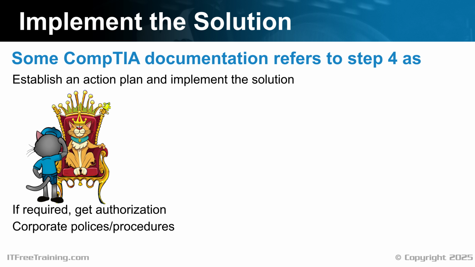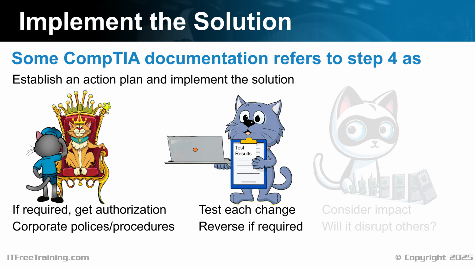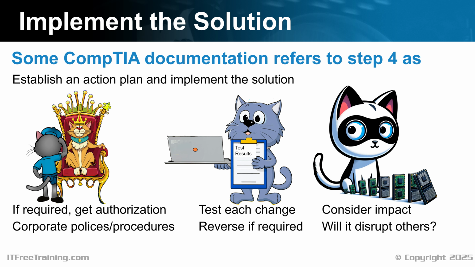When implementing the change, you want to test each change individually whenever possible. This hopefully will allow you to reverse the change if required. If you apply multiple changes at once, it may be harder to reverse and isolate which change caused the problem. Lastly, consider the impact on the business. A hotfix on a server that requires a reboot for one user is probably not worth disconnecting the other 100 users currently connected to it. Other changes may fix the problem but disrupt other users. You need to consider the impact the change will have on others.